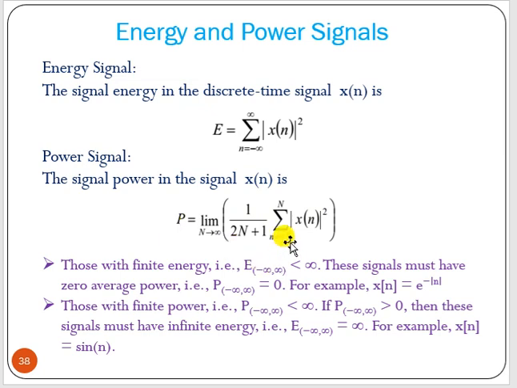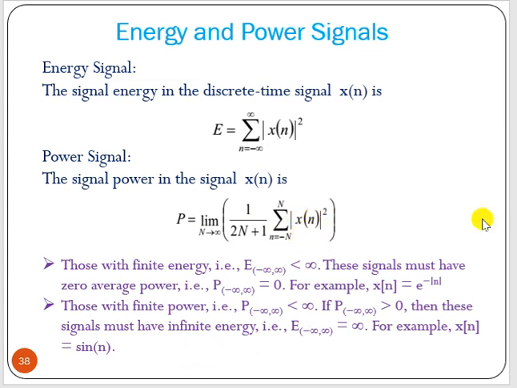The length from minus N to N is 2N plus 1, where 1 is for the 0th sample. So we take the average of that, and if we put the limit N tends to infinity, that gives the power. So P is the limit N tends to infinity of 1 by 2N plus 1, summation from minus N to N of magnitude of x of n whole square.